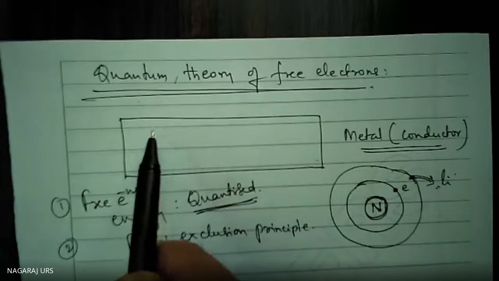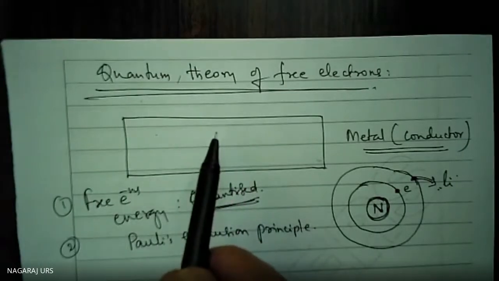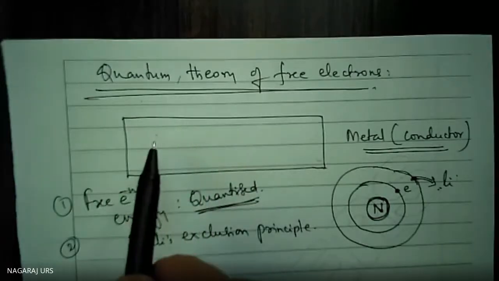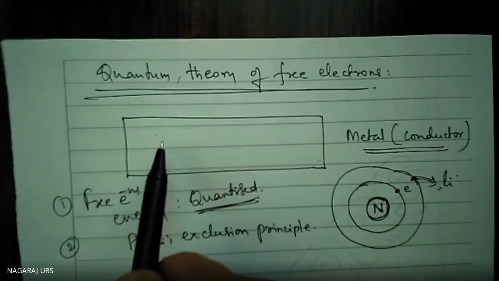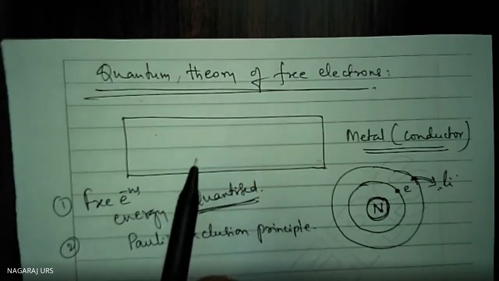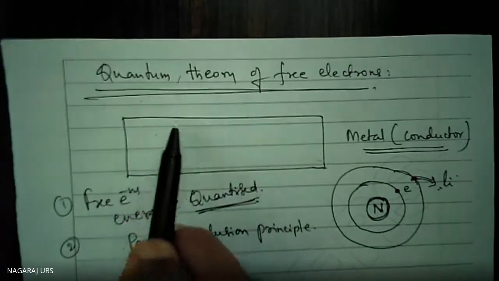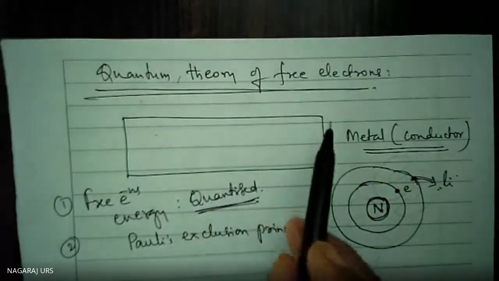The DNA of one person and another person cannot be matched. The iris of the human eye of one person to another person has a difference. I hope you understood. Similarly, here there are a huge number of electrons.